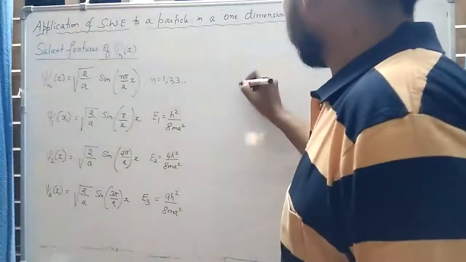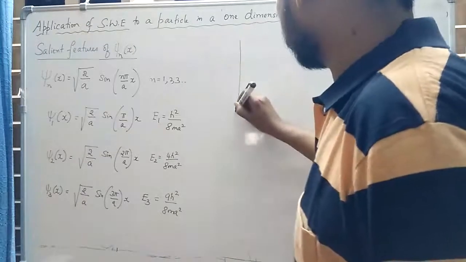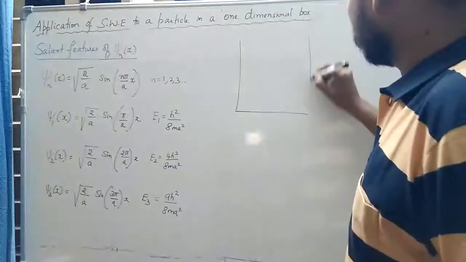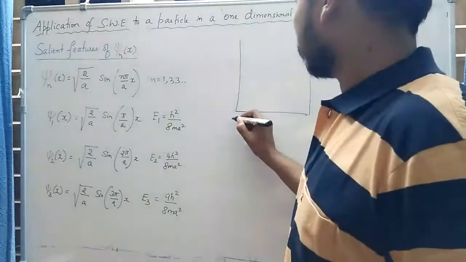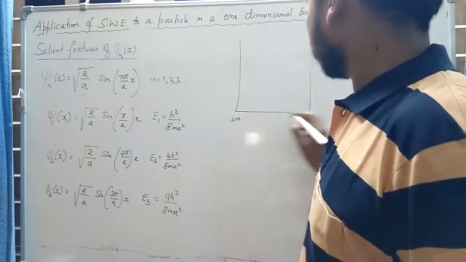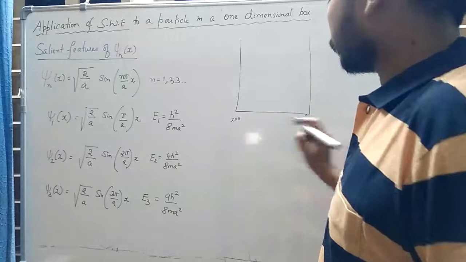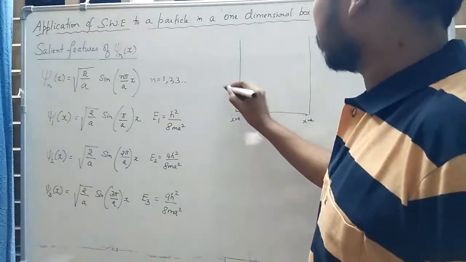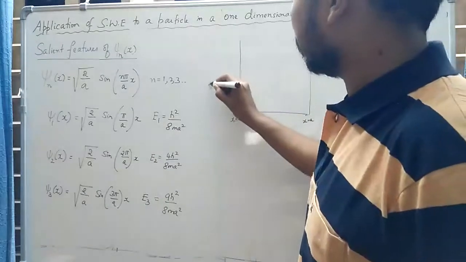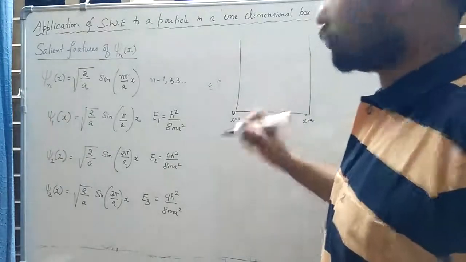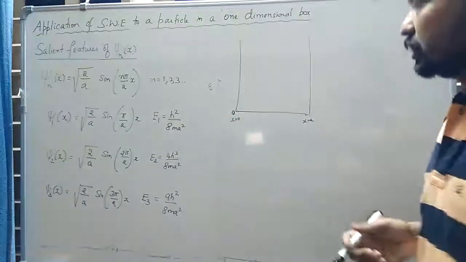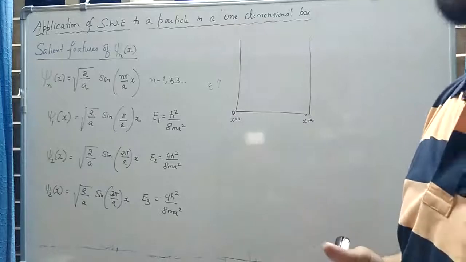Let me draw the energy levels again. This is the one-dimensional box, x is equal to 0, x is equal to a, and this represents the energy, starting from 0. But in this case the particle will never have zero energy.